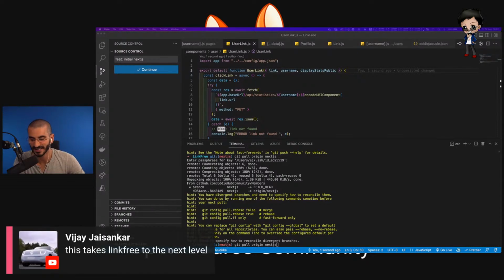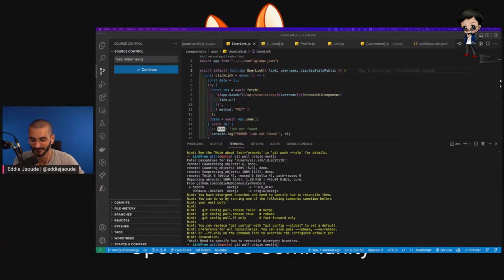This takes Linktree to the next level. I think it really does. And plus, once this goes live, I've got a plan for people to log in with their GitHub account, the OAuth style, and then load in their JSON file, and then they can start managing it from the UI as a form if they wanted to. And then the stats can be displayed just for them. I've got some ideas, I've got some graphs and some ideas. Maybe we can get some graphs soon. I don't know, I've got some ideas, we'll see.